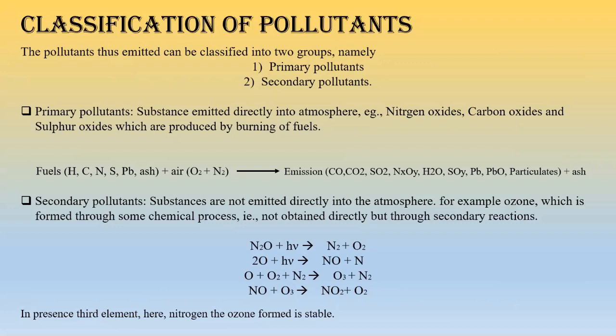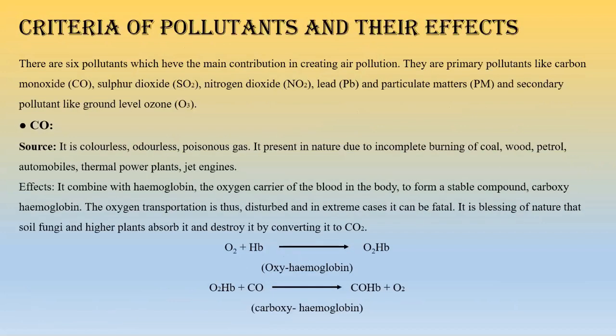In presence of sunlight, it gets dissociated into NO and O, and oxygen gets reacted with O2 to form O3 and so on, right? So different four reactions we have seen. In presence of a third element here, nitrogen, the ozone formed is stable. Okay, fine. In presence of nitrogen, the ozone that is formed is stable. Okay, this was all about the classification of pollutants.